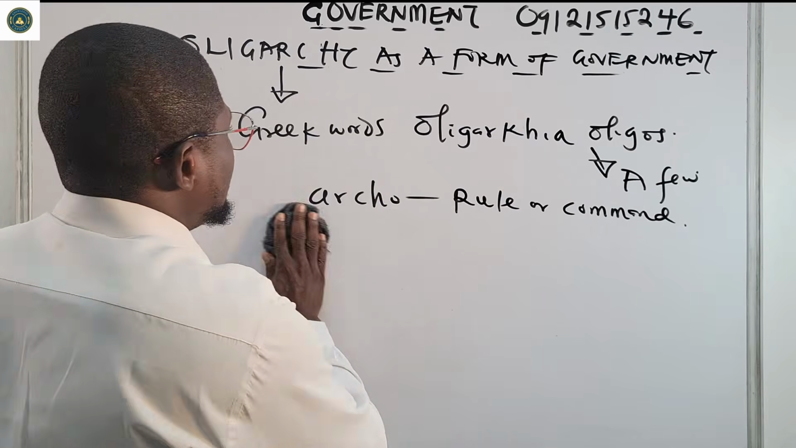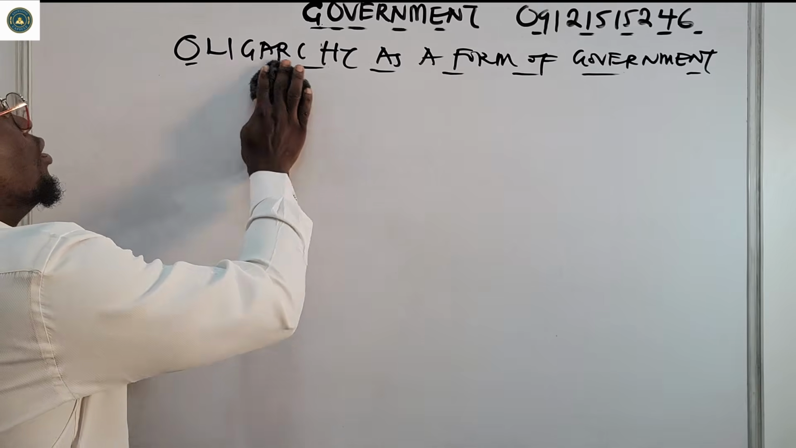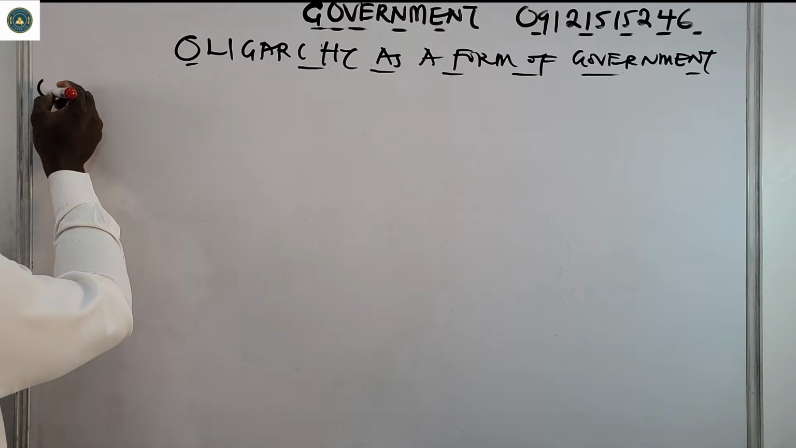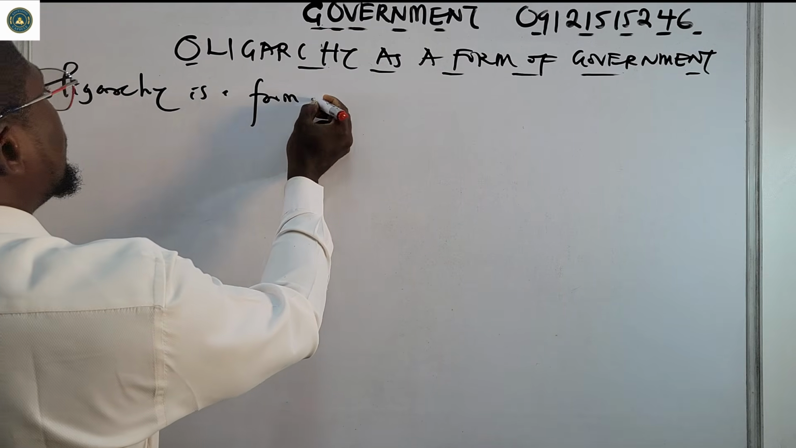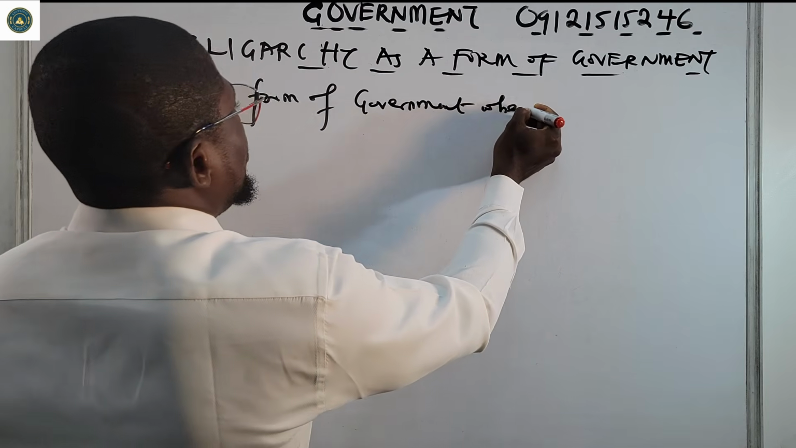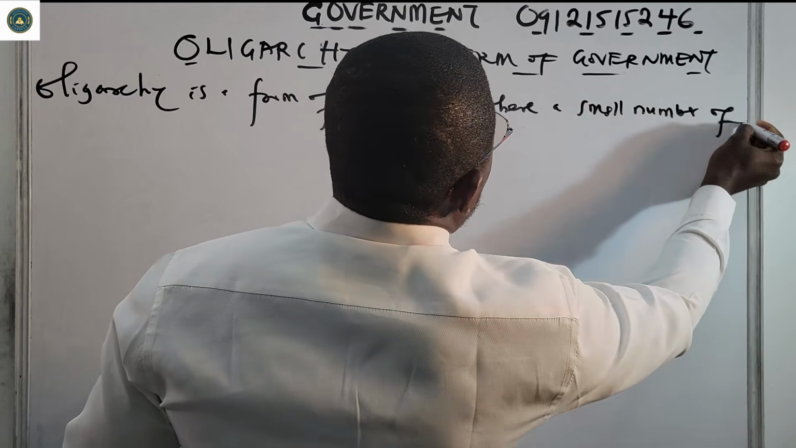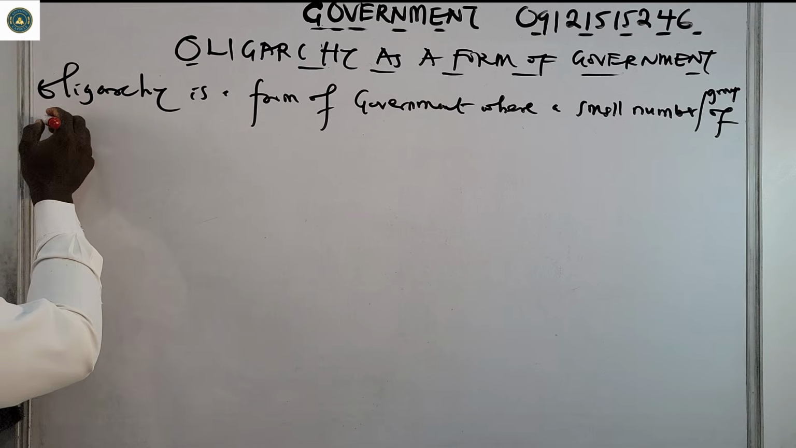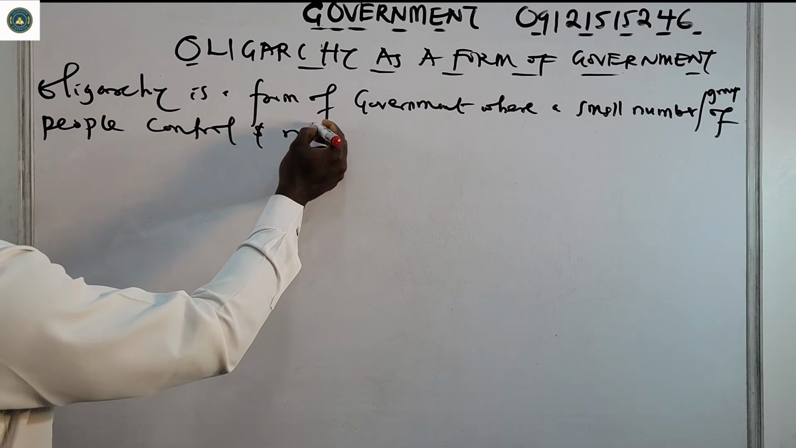Let us see a definition. Please take note of this. Oligarchy is from the Greek word oligarchia, oligos and archo. Oligarchy is a form of government where a small number or group of people control and rule.